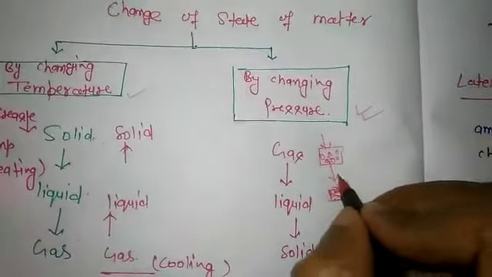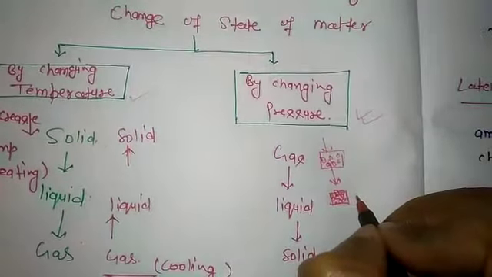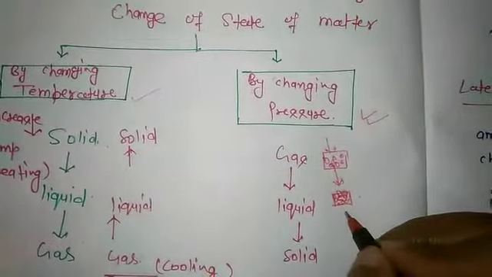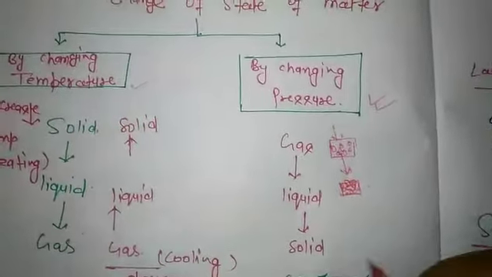After increasing the pressure, their intermolecular spaces decrease. So gas converts into liquid, and when pressure is decreased, liquid converts back into gas.